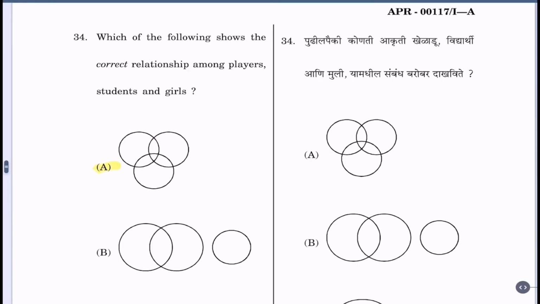Question 34. Which of the following shows the correct relationship among players, students and girls? Now we know players may or may not be students and may or may not be girls. Similarly, students may or may not be players and may or may not be girls. Lastly, girls may or may not be players and may or may not be students. Hence, for players, students and girls, this general Venn diagram will be drawn. So option A is the correct option.